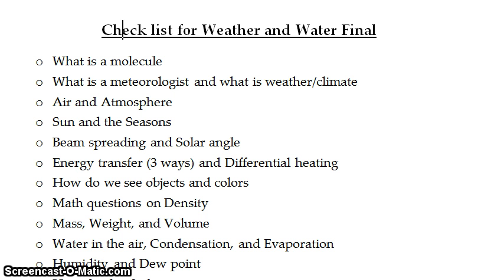Not saying that the other layers of the atmosphere, the stratosphere, the mesosphere, and the thermosphere aren't important. They have very important functions for the Earth. For example, the stratosphere has the ozone layer, which protects the Earth from UV rays from the sun and filters out a lot of that ultraviolet cancer-causing radiation from the sun.